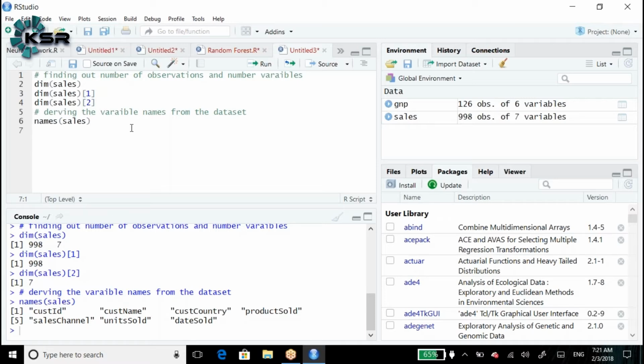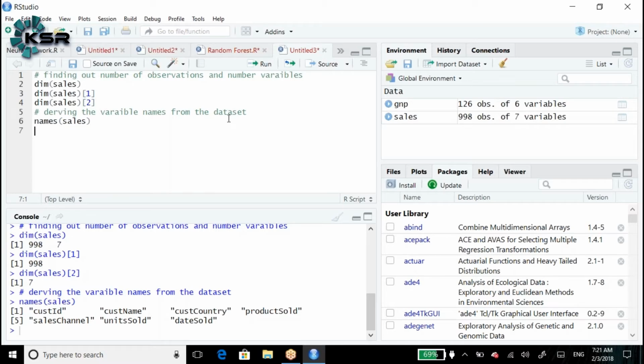This data set is the sales data set. In the sales data set, we have information like the customer ID, customer name, how many products the customer bought, what kind of products, how we sold them, and on what date. That is all. If I want to look at the table, we can look at it in two ways.